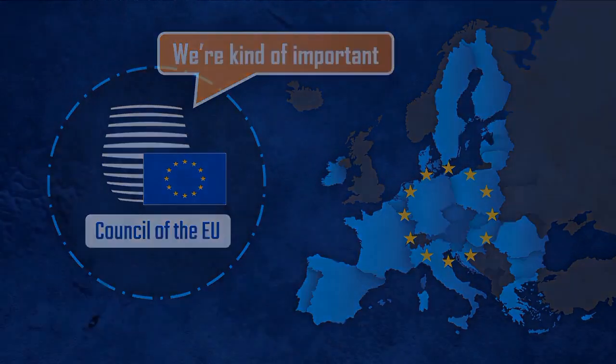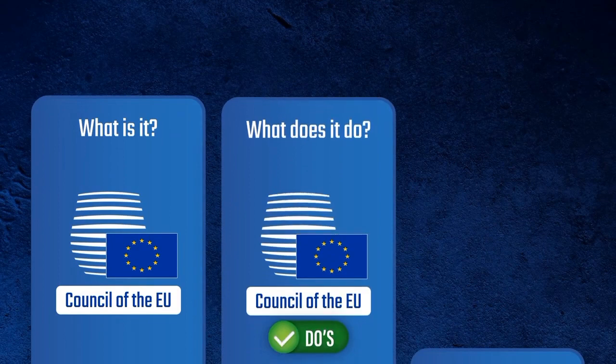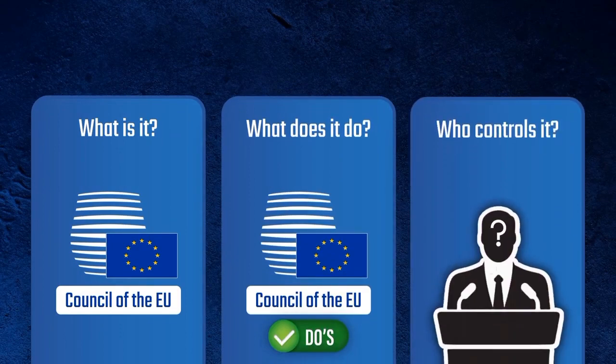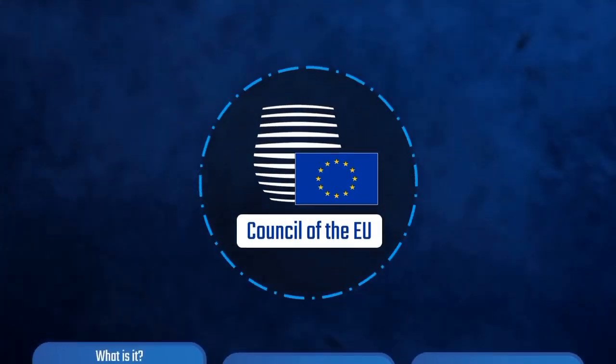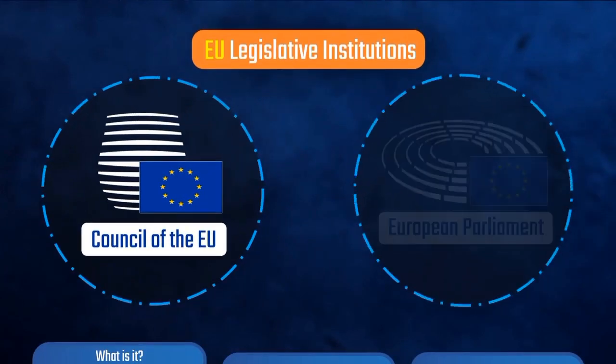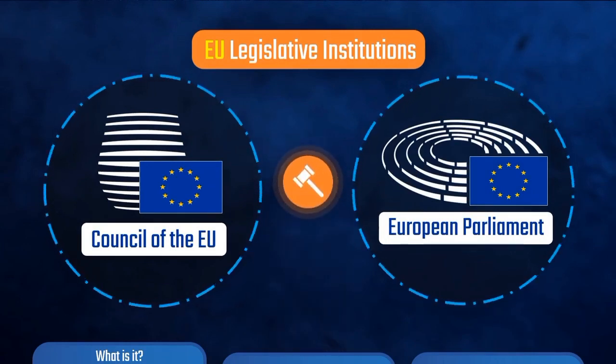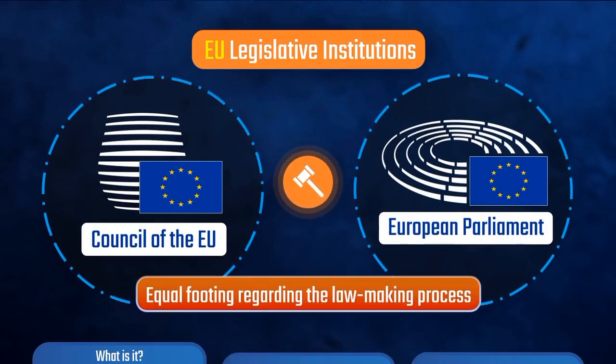the EU? This video will explore what the Council of the EU is, what it does, and finally, who controls it. So what is the Council of the EU? The Council is one of the two legislative institutions of the European Union, the other one being the European Parliament. They are co-legislators, both on equal footing regarding the lawmaking process.